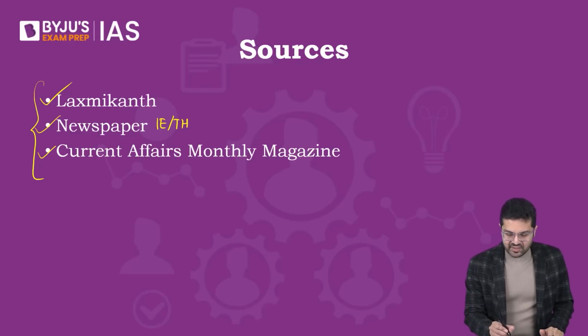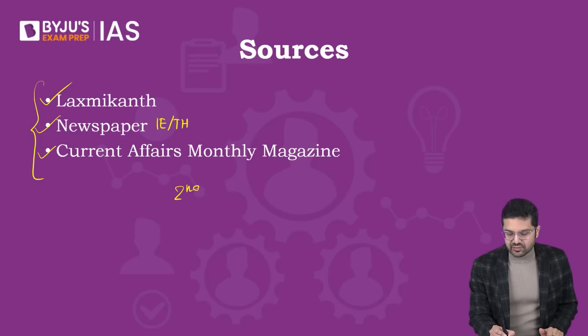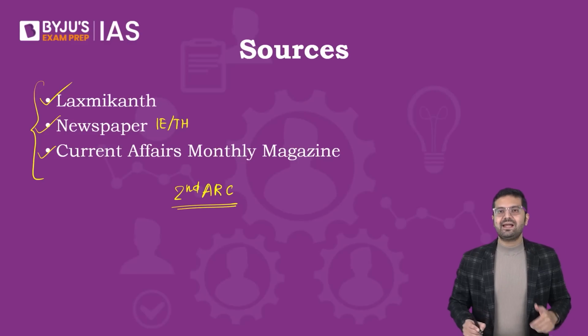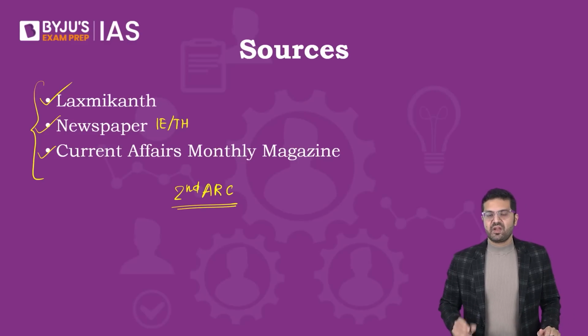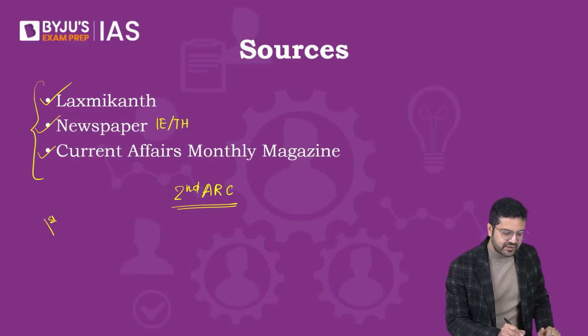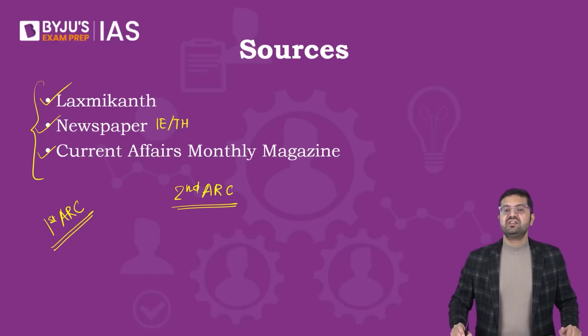Now, there is something called the second ARC, Administrative Reforms Commission. In 1966, we set up the first ARC under the chairmanship of Morarji Desai.